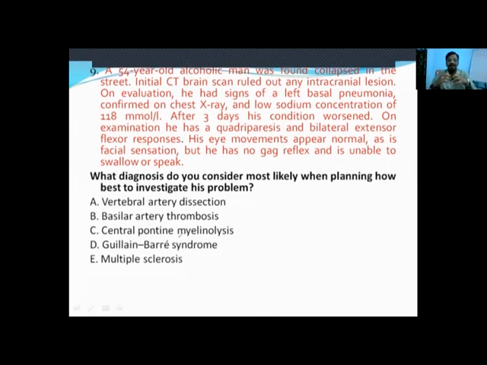It is rapidly ascending reflexic quadriparesis, but our clinical scenario doesn't look like that. And multiple sclerosis, it is a brain and spinal cord disease, pure white matter disease. They will usually present with optic neuritis, quadriparesis, paraparesis. These all things will be there, bladder and bowel involvement, but this is not the case in our scenario. Okay, so out of all these possibilities, best possible answer is central pontine myelinolysis.